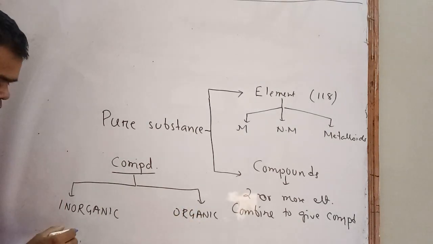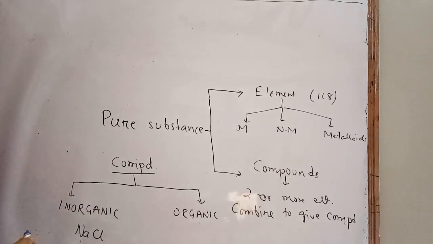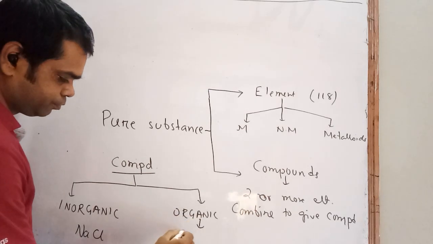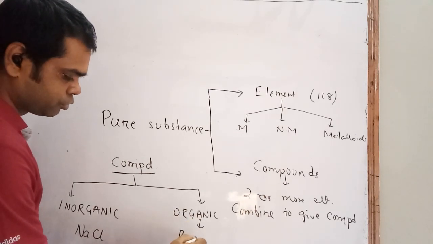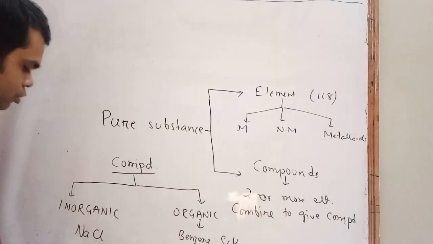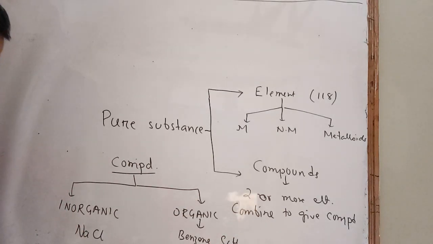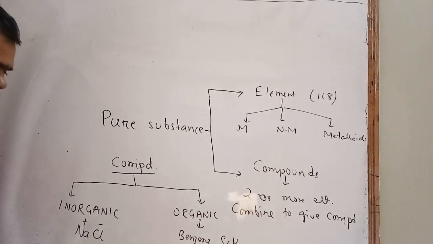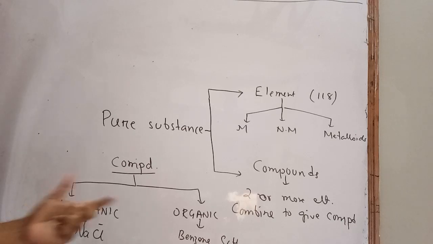For example, an inorganic compound is our common salt, formula sodium chloride, and an organic compound, for example, benzene. That you also know, I think, benzene formula C6H6. An inorganic compound means one which has positive and negative charge. There is no positive or negative charge in benzene. So these are the two types of compounds: inorganic compounds and organic compounds.